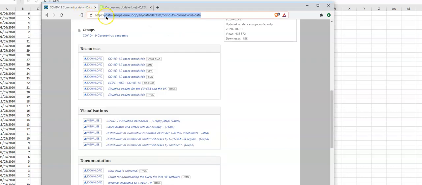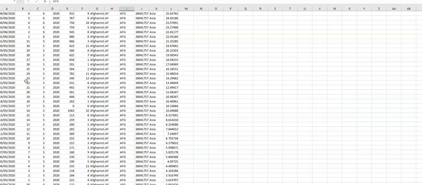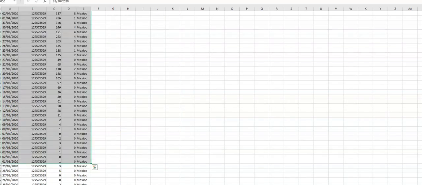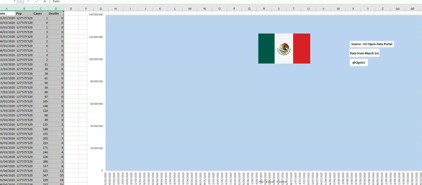As always, I get my data from the European Open Data Portal, which brings me down an Excel spreadsheet. That's the raw data. I need to clean it up for Mexico. I select that data. Here it is. I sorted by date, population, cases, and the number of people that died. I'm going to now try to put that into a graph.